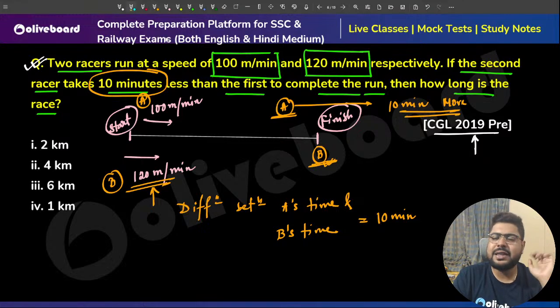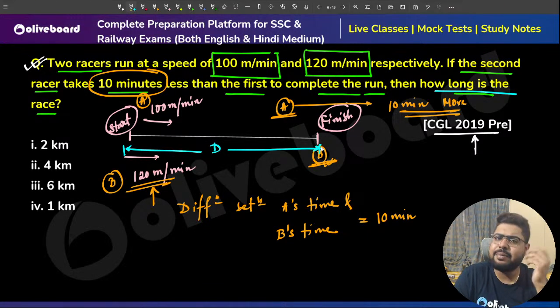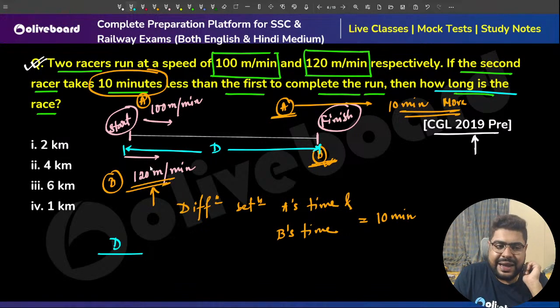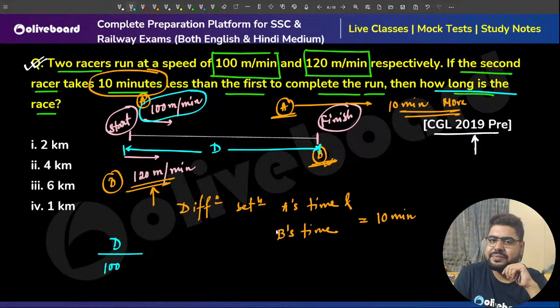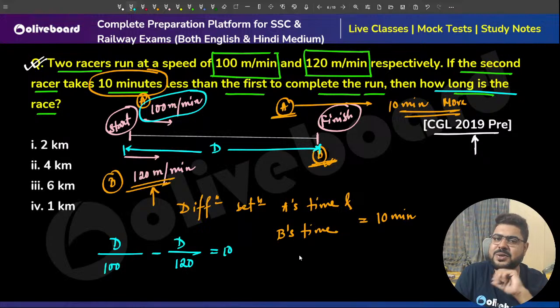What they're asking is the distance: how long is the race? Let's take the distance as D, since I don't know the exact distance. Now tell me, who will take more time? Whose speed is less, that person will take more time. So D divided by 100 for A, and D divided by 120 is the time for B. The difference between these two times is 10 minutes. So you just calculate from here.